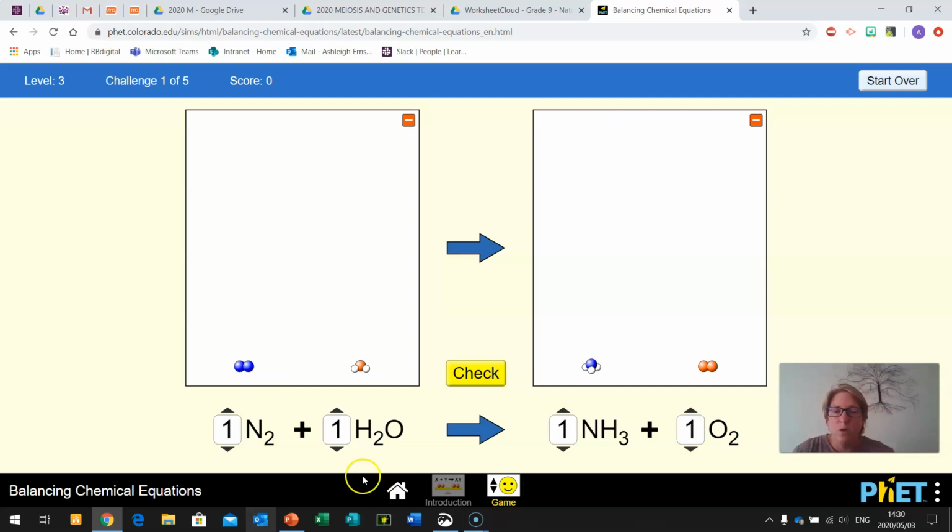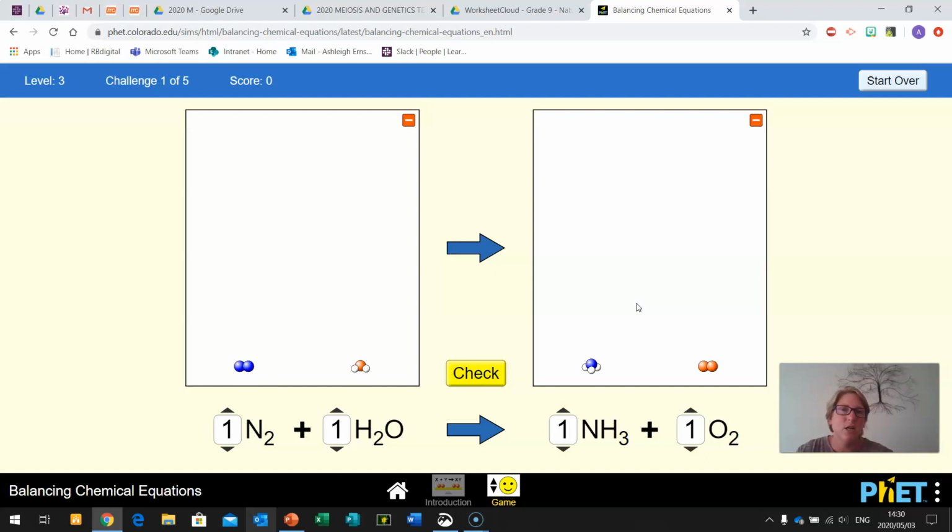So we have 1 molecule of nitrogen gas, we have 1 molecule of water, making 1 molecule of NH3 and 1 molecule of O2. So you can balance this in 2 ways. You can do the ball diagrams that I'm going to show you here, or if you go to lessons 1, 2, and 3 on balancing equations, I teach you to write out the equations. Underneath the equation, we use a table method whereby we write down the names of the elements in the reactants and the names of the elements in the products, and we count the atoms and we balance it using that method.